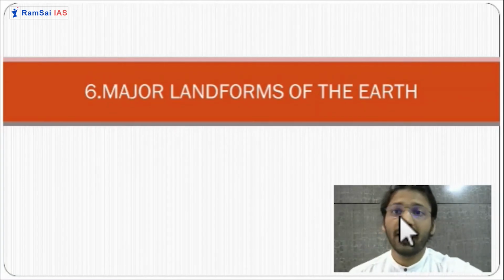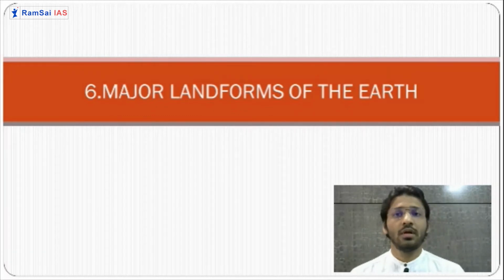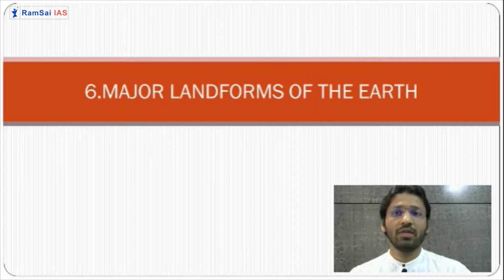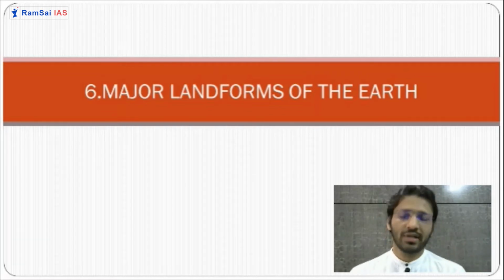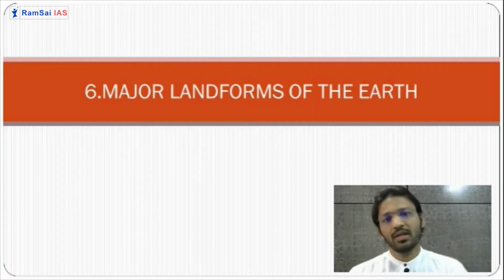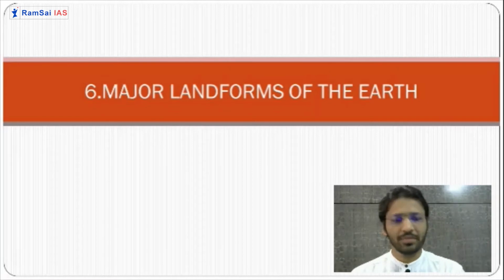When we say major landforms, what are those major landforms? Major landforms are mountains, rivers, valleys, and glaciers. Landforms are of different types. A detailed chapter will come as we move further in the NCERTs. Let us understand certain basic landforms which are given in your sixth standard NCERT. It's a very small and sweet chapter.